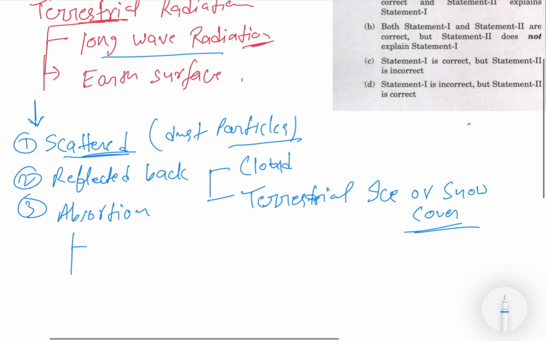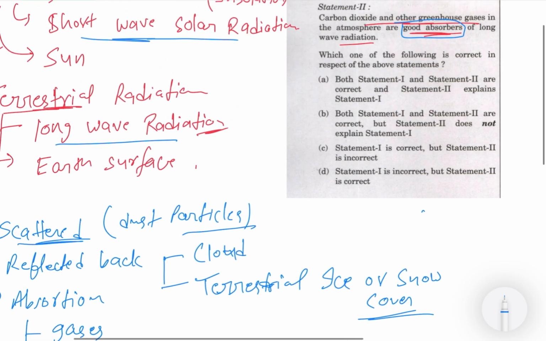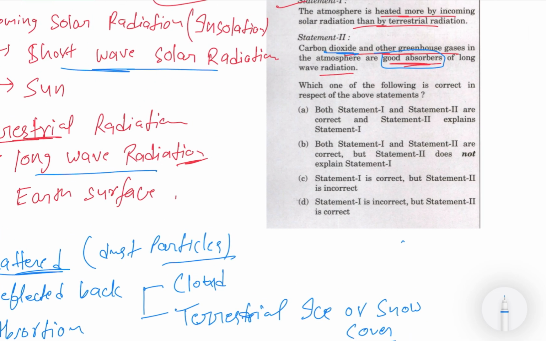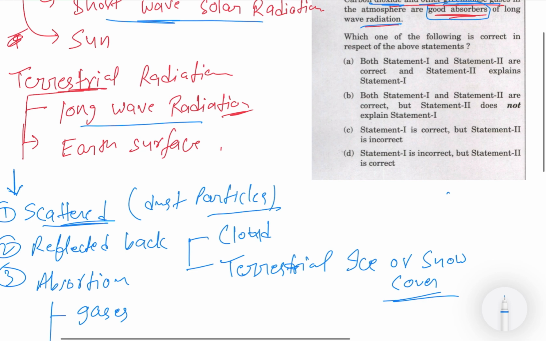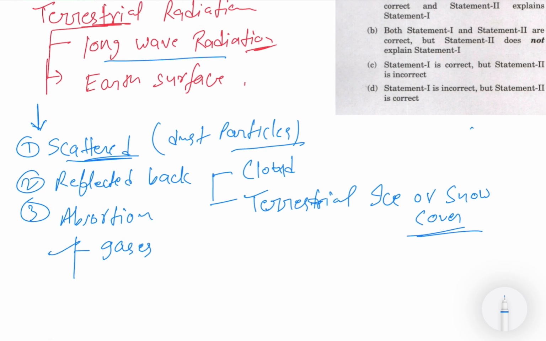Either the insolation is absorbed by the gases present in the atmosphere, because in the second statement you see carbon dioxide and other greenhouse gases are absorbers of long wave radiation. We'll see later. So one thing is clear, that the gases present in the atmosphere are absorbers of radiation, either solar radiation, that is insolation, or terrestrial radiation.